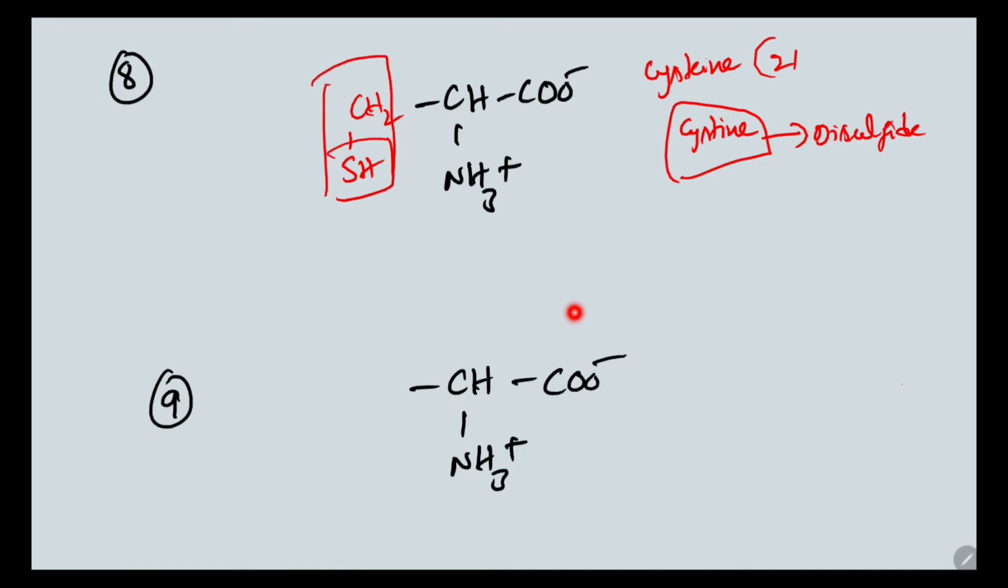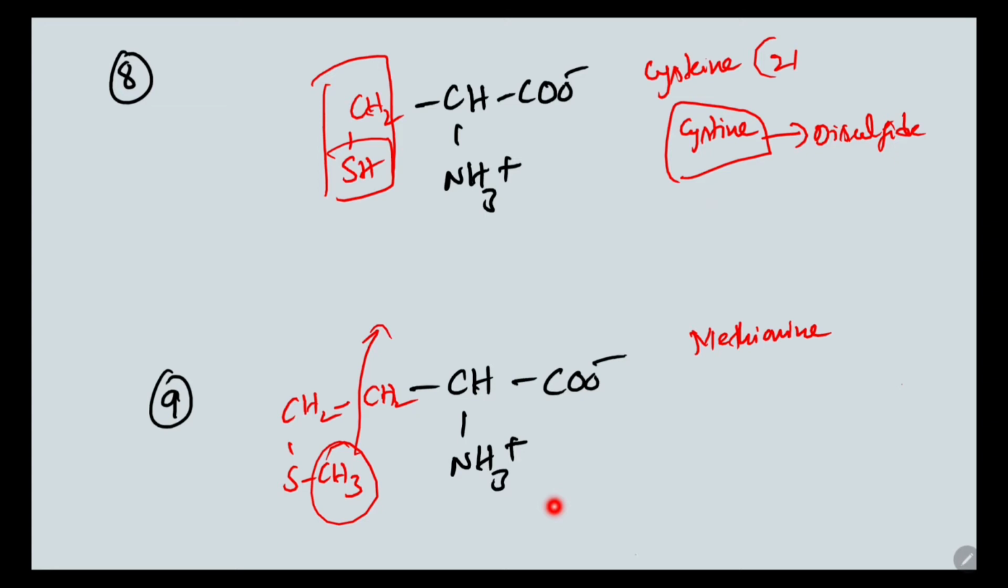Okay, next what we have is the methyl donor, that is the methionine. Okay, so what is the structure of methionine? It has a thioether group, which is CH2, CH2, S, CH3. So it has a methyl group. So this methyl group will be donated to the acceptor molecule. So methionine is the methyl donor in many metabolic reactions.